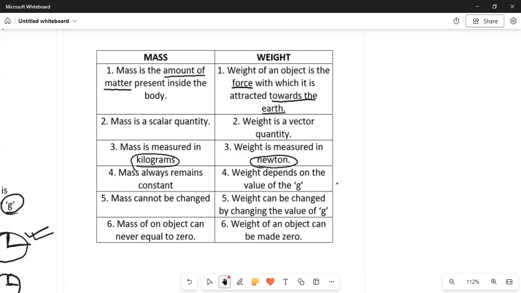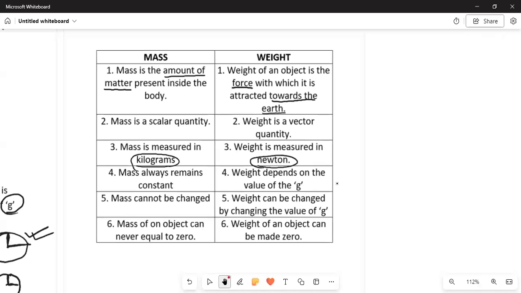Mass will never change until and unless you cut the object into two pieces or n number of pieces. But if you don't do that, mass will always remain the same. But weight will depend on the value of g, that is gravity, the acceleration with which it is attracted towards any object.